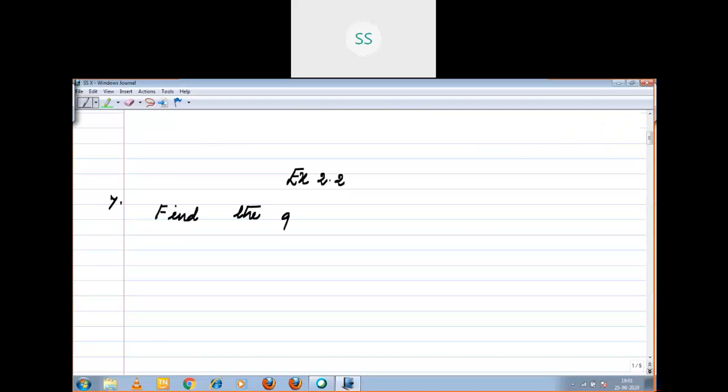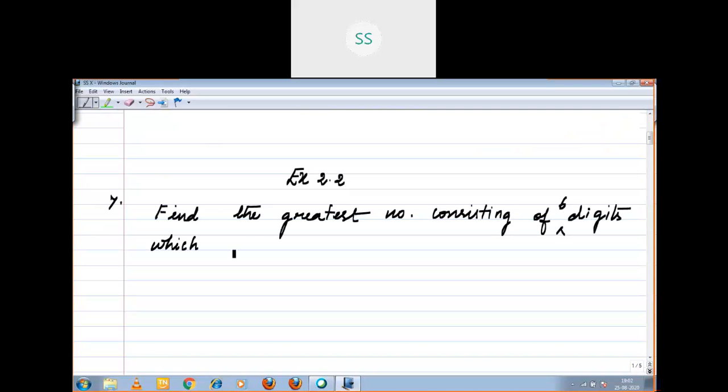the greatest number consisting of digit of 6 digits which is exactly divisible by 24, 15, 36. Right? See what they are asking.